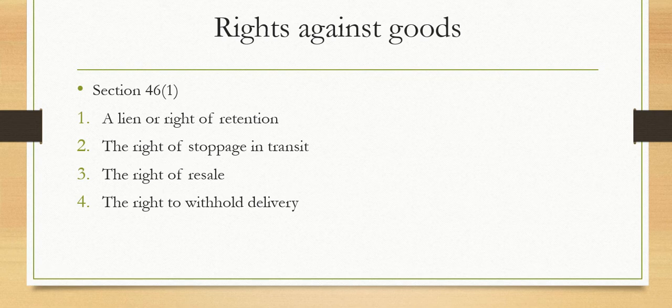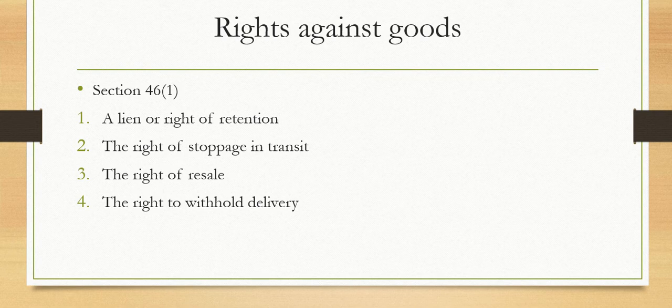First one is a lien or right of retention. Lien is basically nothing but a right to retain possession of goods until the payment of the price is made. So the seller just retains the goods till the buyer makes the payment.